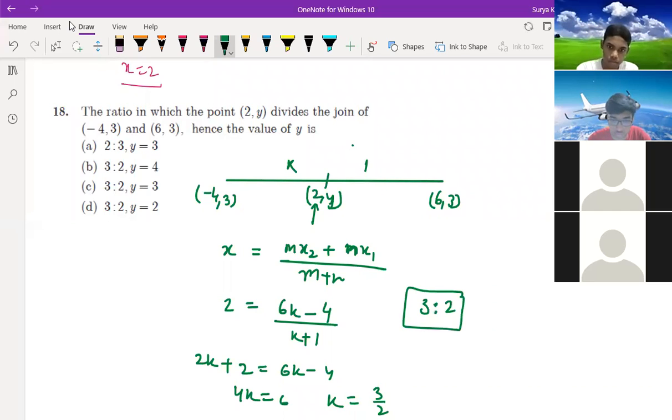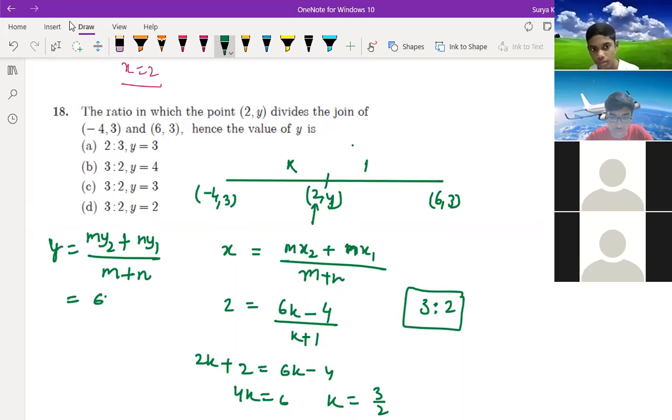Now they are asking the value of y. So now you should put the value of y. The y formula is (m y2 plus n y1) divided by (m plus n). Value of y equal to 3. How are you getting 3, Teja? So wait a minute. Yes, sir. Where's your camera? Turn on your camera first. Sir, I'm on PC, sir. I don't have a cam.